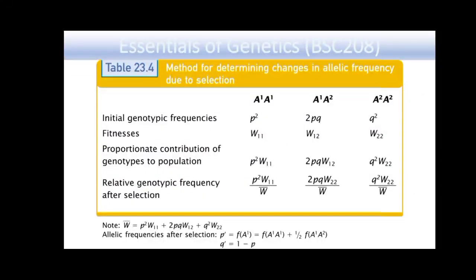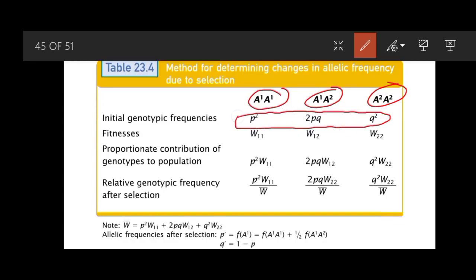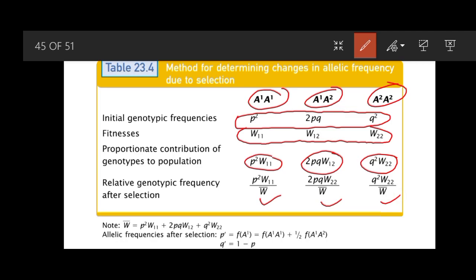In this table we can see that there are three genotypes: A1A1, A1A2, and A2A2. The initial genotypic frequencies are Hardy-Weinberg frequencies, and their fitnesses are also given: W11, W12, W22, and the proportionate contribution of genotypes in the population are also given, these three values. Then relative genotypic frequencies after selection can be calculated by using these formulas.